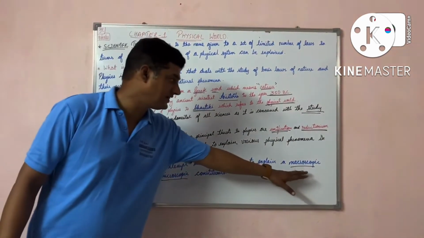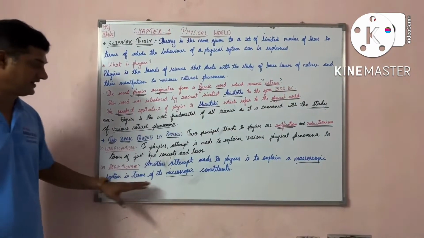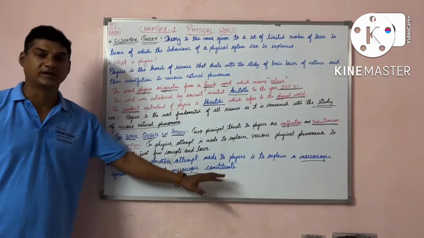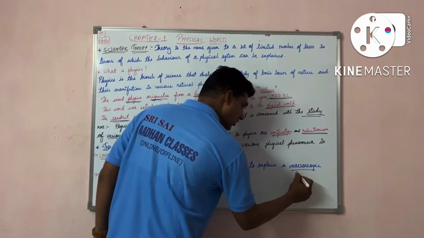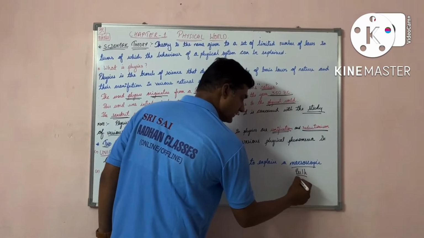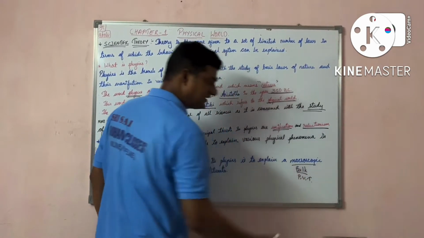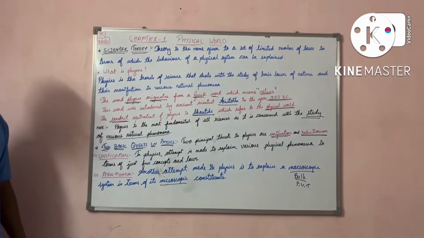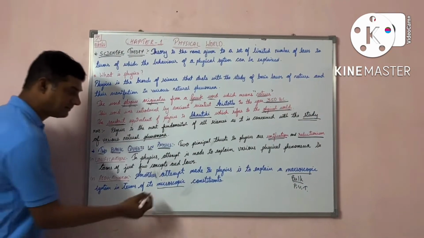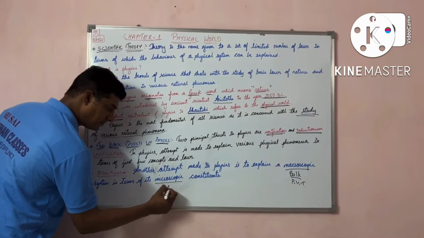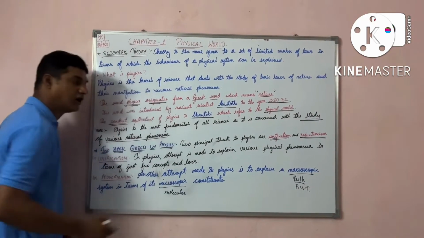To explain the macroscopic systems in terms of microscopic constituents. Macro means we discuss bulk systems: pressure, volume, temperature. But how about micro systems? We discuss atoms or molecules.